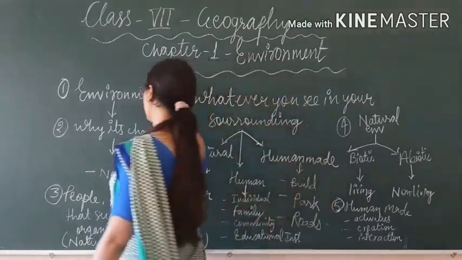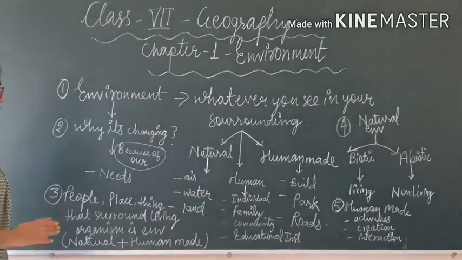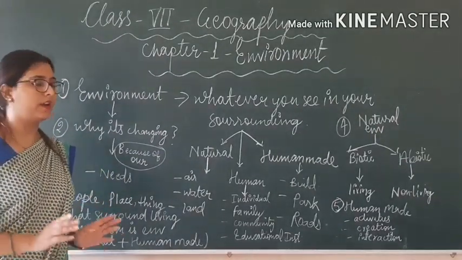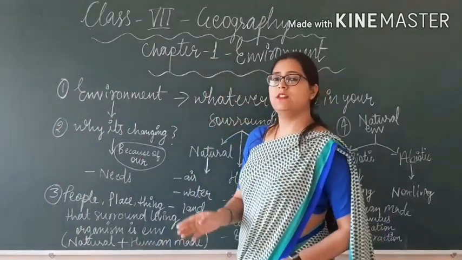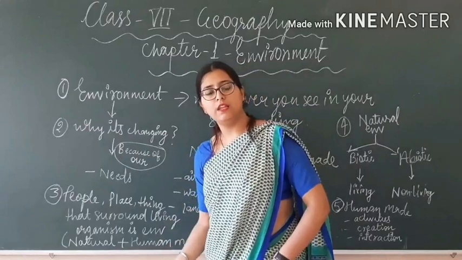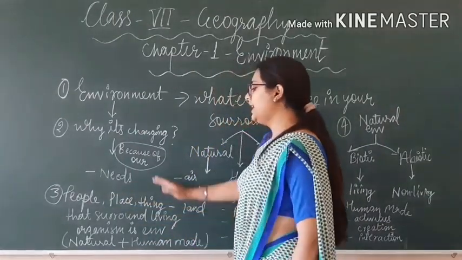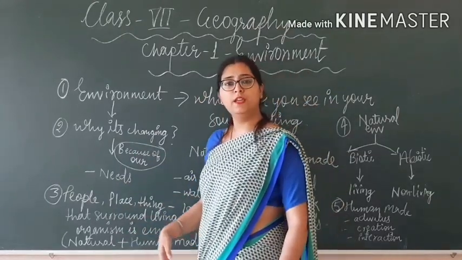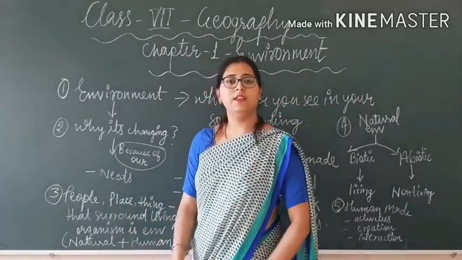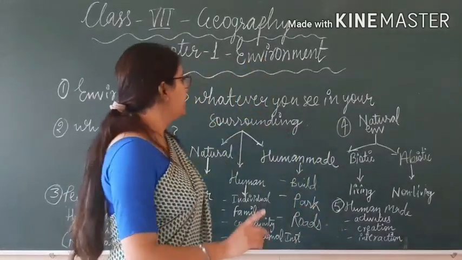And the third point is people, place, thing that surround living organisms is our environment. Means everything, whether it is living or non-living, all these things are our environment. It can be natural, it can be human made, or it can be human itself. All these things that surround us is our environment.